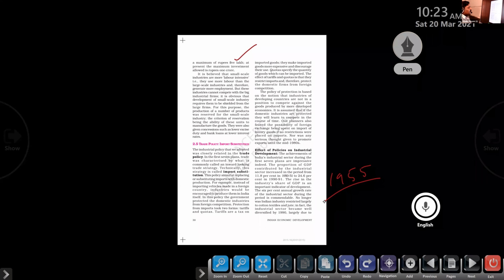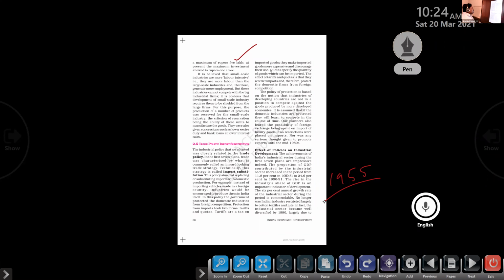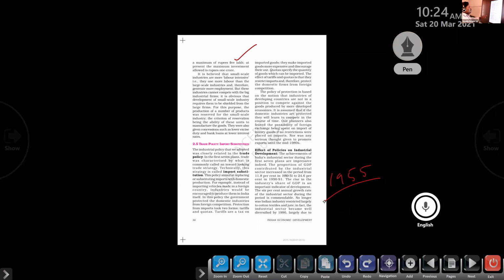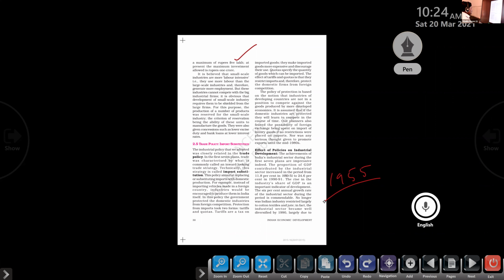That kind of companies are termed as small scale industries. More than that, large scale. At present, the maximum investment allowed is rupees 1 crore. Now that also changed to 2 crore. Clear? Understanding or not? Okay. It is believed that small scale industries are more labor intensive. That is, they use more labor than the large scale industries.